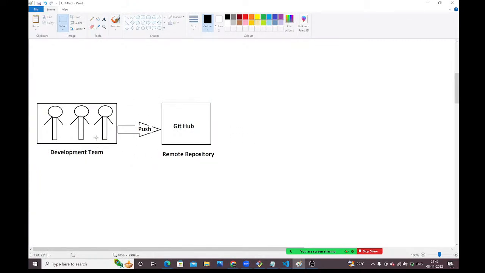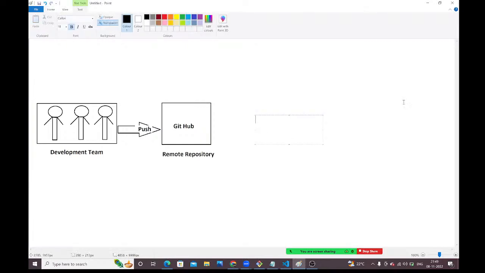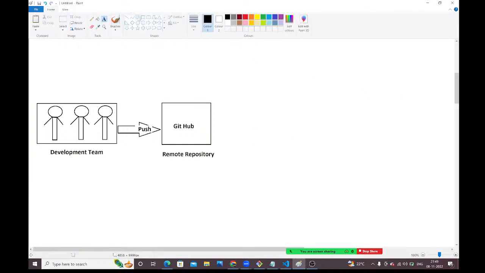Whenever developers upload the code into the GitHub repository, what we are going to do here is take a Jenkins server. Observe carefully, guys, what I am doing.